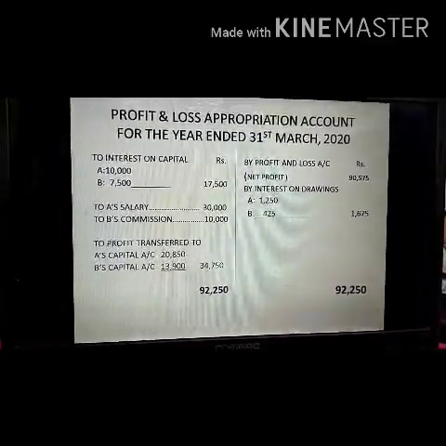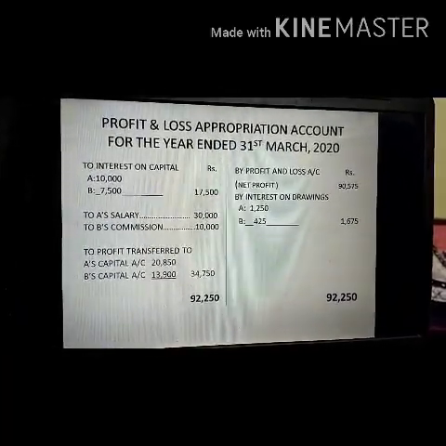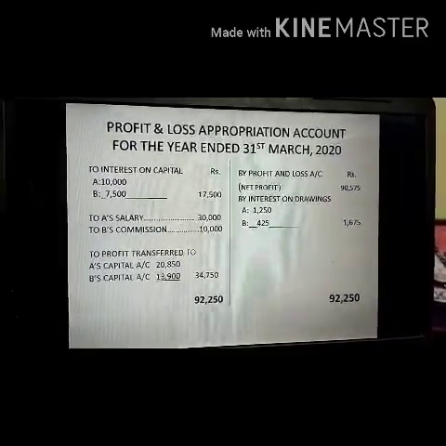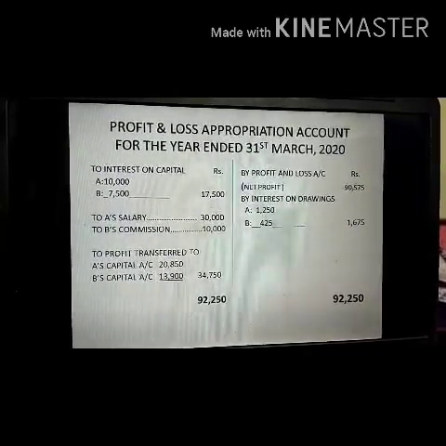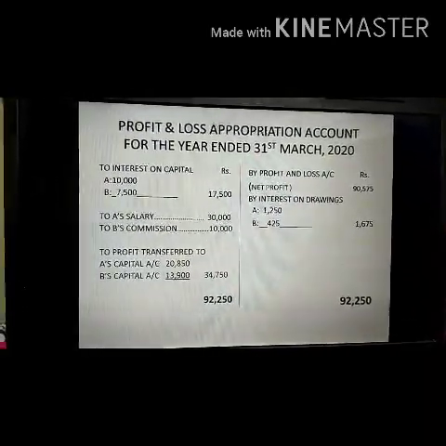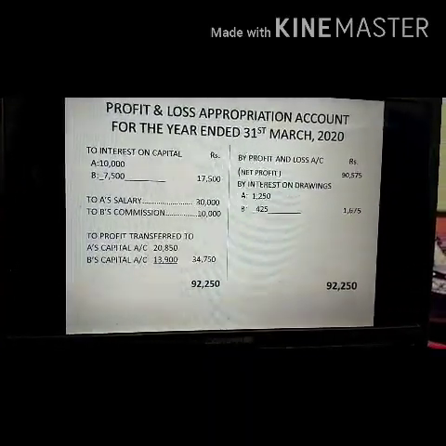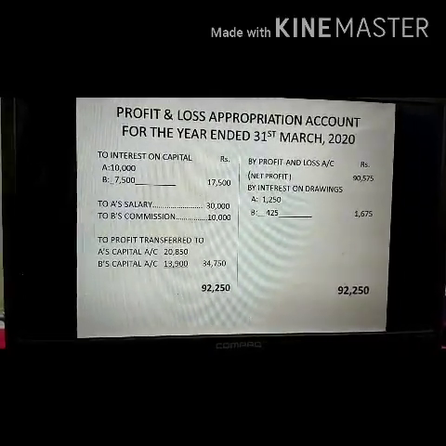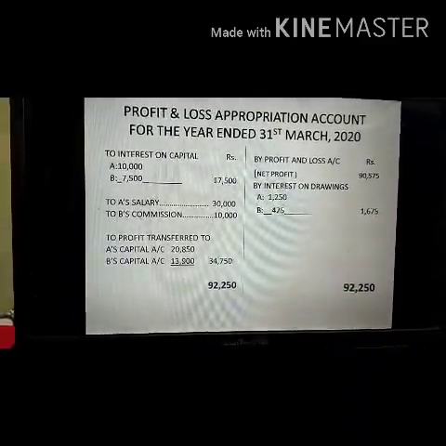The interest on capital was also given. To A, it is to be allowed at rupees 10,000, and for B it was given to be 7,500. The subtotal of interest on capital is 17,500. To A's salary it is given to be 30,000 and B's commission is given 10,000. A's salary is to be paid at the rate of 2,500 per month, you see. So 2,500 into 12 is 30,000. B's commission of 10,000 is already given, so we need not find out that amount.